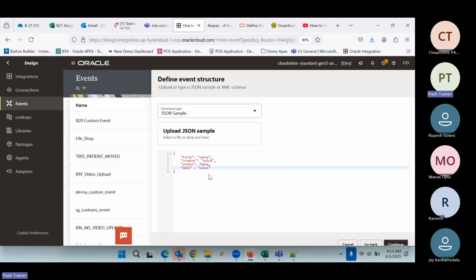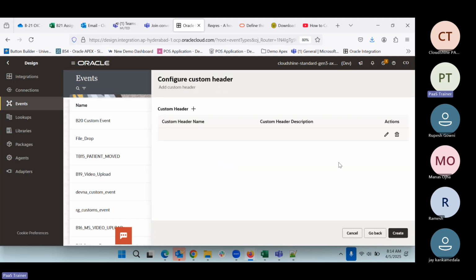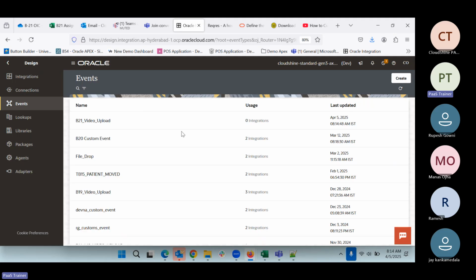So here we have defined that when this event will be used, all this information we will pass or retrieve. So that we have done here. We can say that this is our content. Now we can click on continue. Now if you have to define any headers, we can define those headers and click create. So what will happen? Now we have created our event.